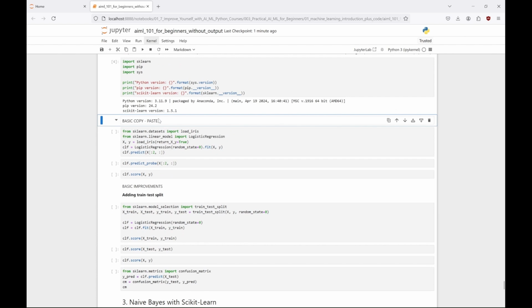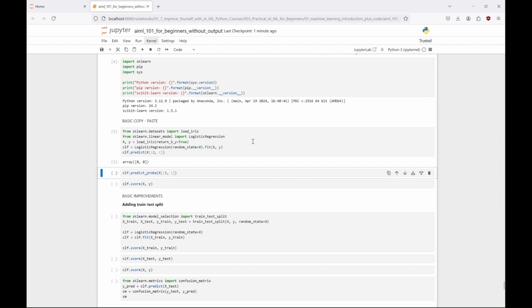And then we make predictions. With clf.predict, we make predictions on the first 2 samples of X. The outcome will be the predicted classes for the first 2 samples of the iris dataset. And here we go, and we get our outcome. It means that our logistic regression model predicts that both of the first 2 samples belong to class 0. In the iris dataset, class 0 usually corresponds to the species Iris setosa. So, based on the model's training, it believes that both samples are Iris setosa.